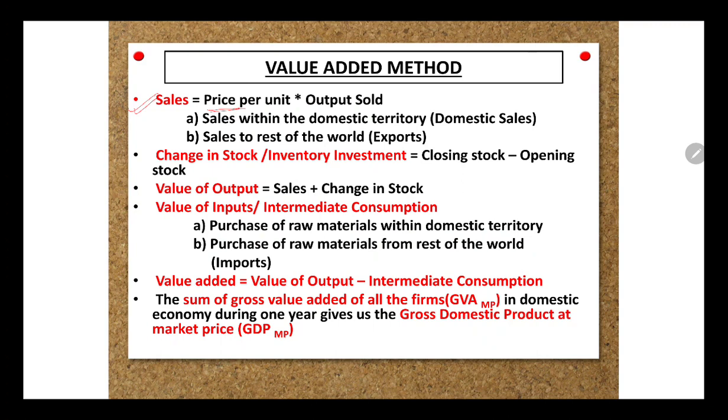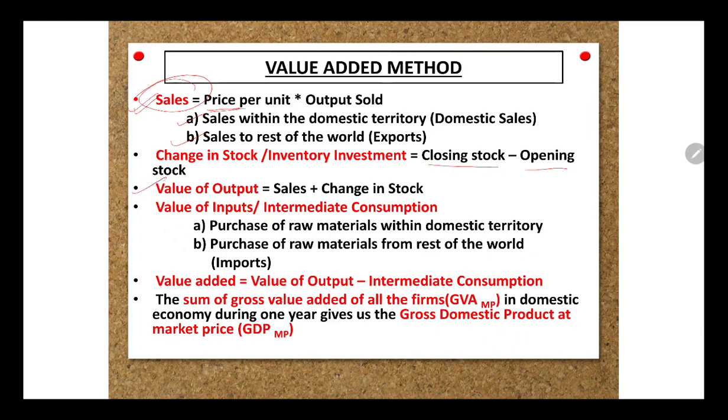Now this sale can be, we know we are an open economy, so we know that sale can happen within the domestic territory, which is also known as the domestic sales, and the sale can happen with the rest of the world, which we always term as the word export. So if domestic sale is given in the question, you will be adding export. If only sale is mentioned, then you will be considering it as the total sales. Then we have the change in stock. We all know in accounts also we do this. It is basically the closing stock minus your opening stock.